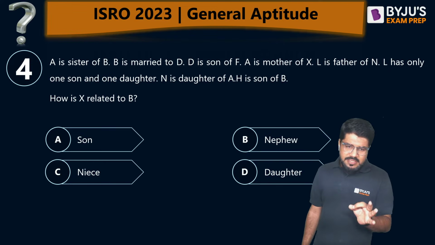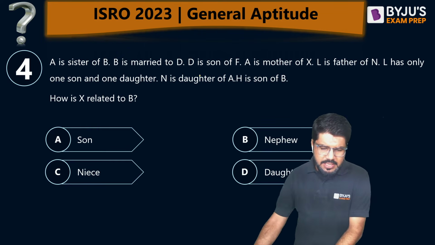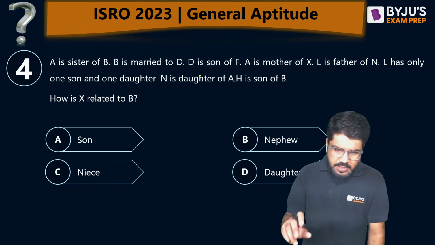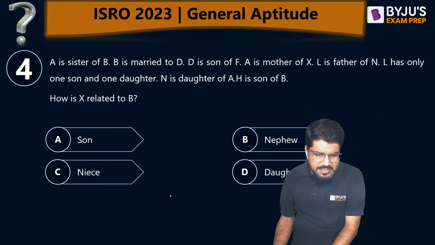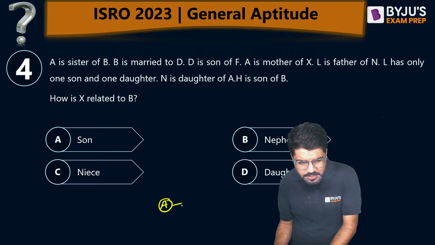A is sister of B, B is married to D. Let me try to draw this entire relation here only. A is the sister, very clearly specified, so A has to be female. Sister of what? Sister of B. Sister means siblings, and siblings are specified by a dash. And B is married, and marriage is represented by equal to.